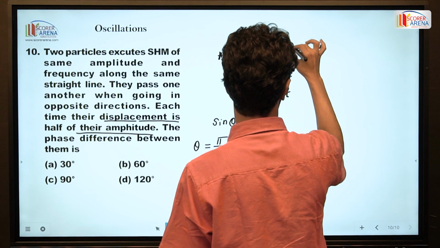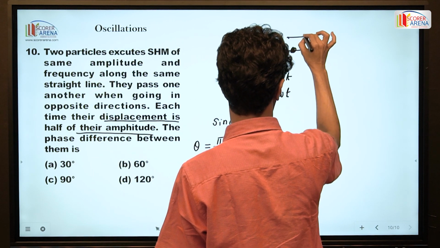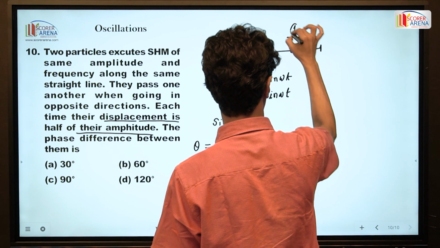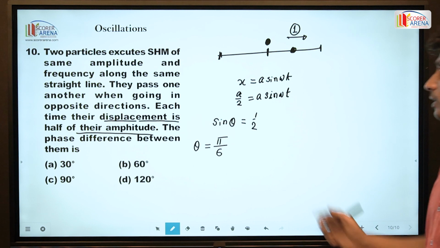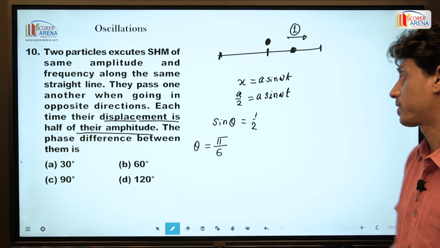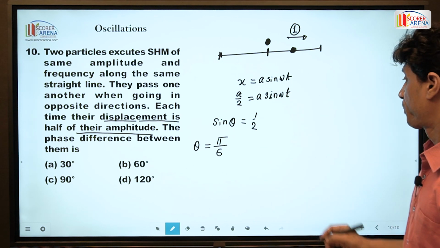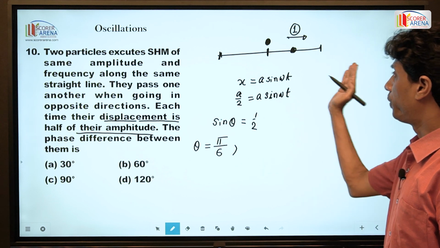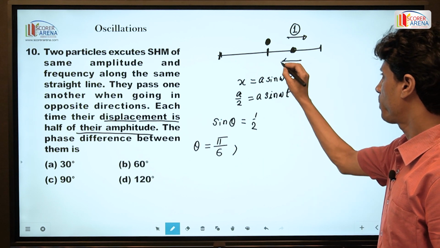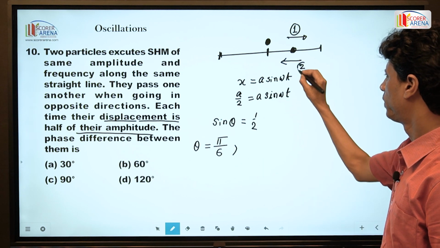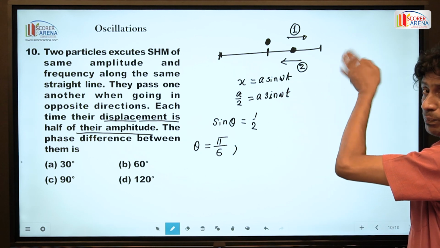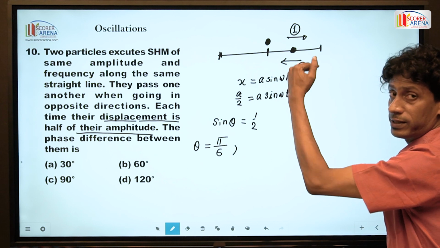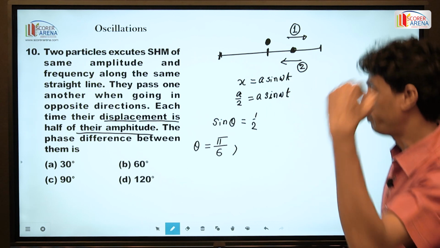When the particle is just crossing the half of the amplitude towards the extreme position, the phase of this particle is pi by 6. Again, it will return and pass through the same point, that is at half of the amplitude.